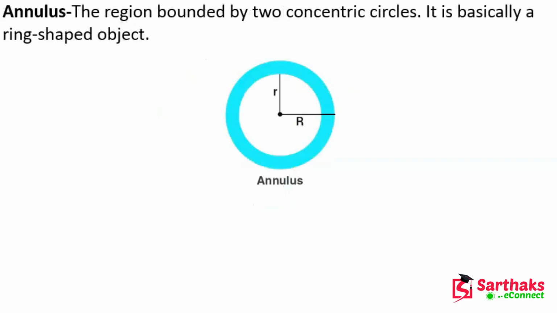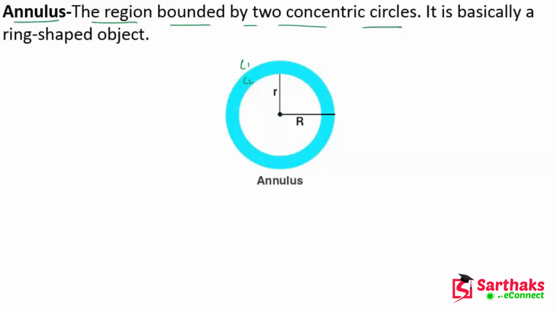Now let's discuss the annulus. What is an annulus? The annulus is the region bounded by two concentric circles. Here you can see that we have two circles, C1 and C2, and these two circles have a common center, a common midpoint. So we can say that these two circles are concentric circles.